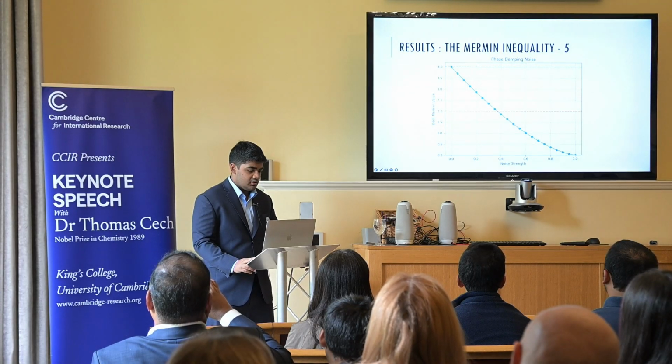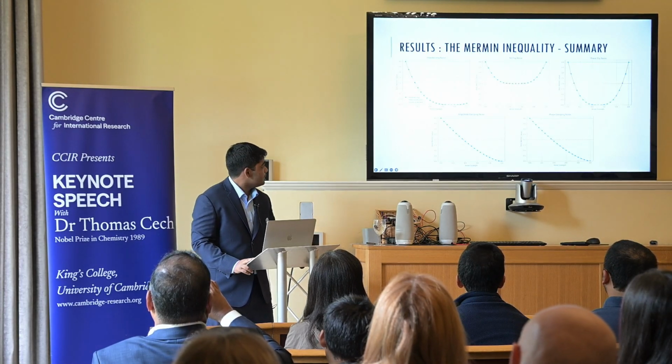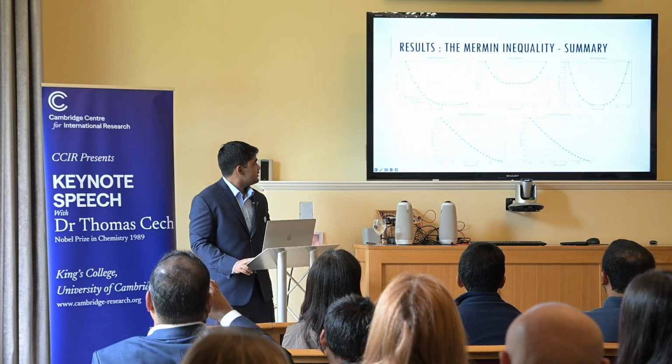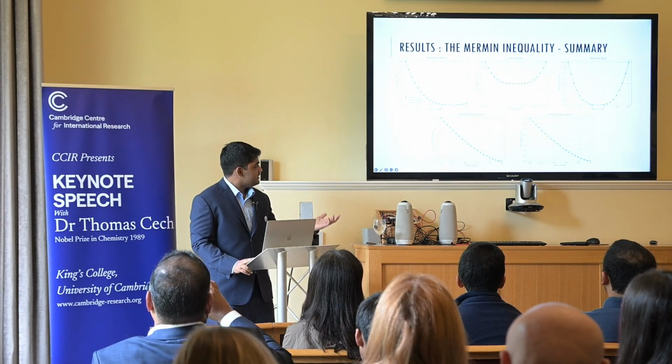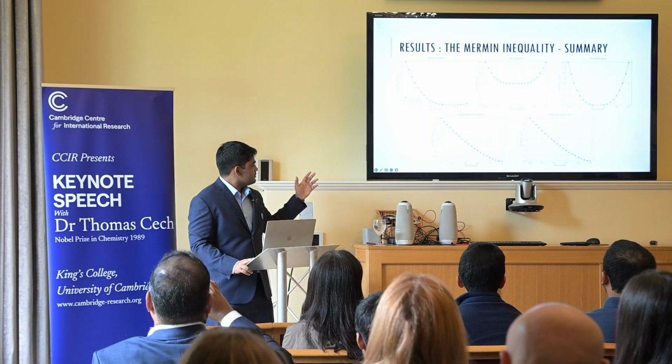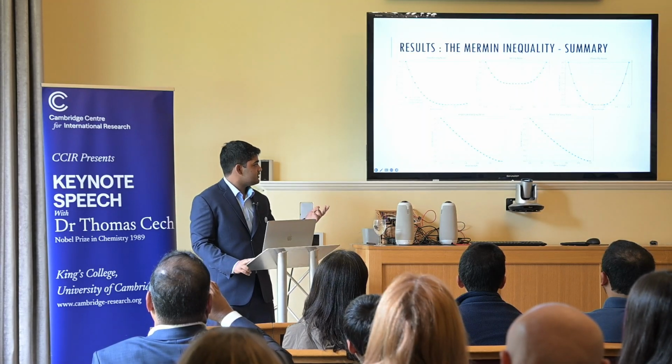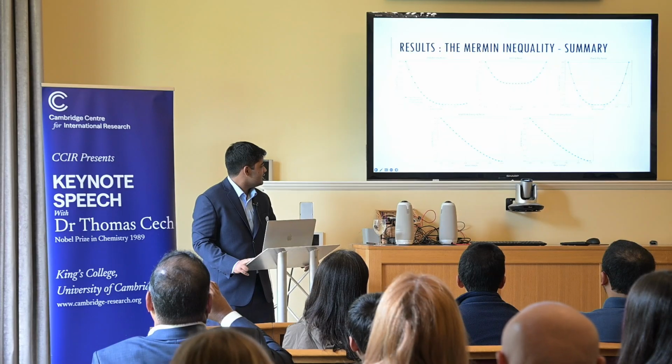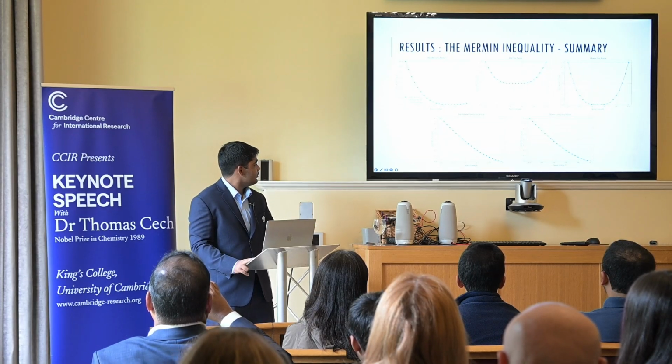So a quick summary of all these graphs is that the Mermin inequality, although it is susceptible to noise, only starts allowing the computer to behave classically at a noise strength of roughly 0.2 to 0.4.